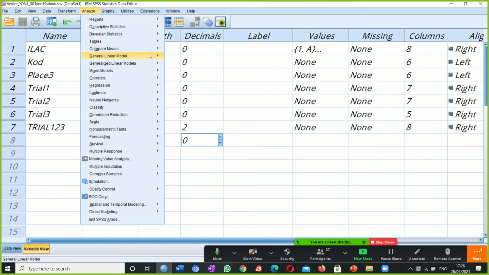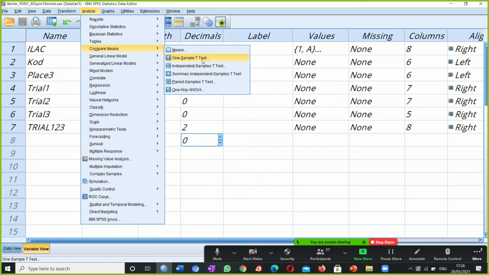Here these are tests, for example the one sample t-test. What does this test do? It finds whether there is a significant difference between the mean and a number. Here it finds whether there is a significant difference between 2 independent samples. What does independent mean?